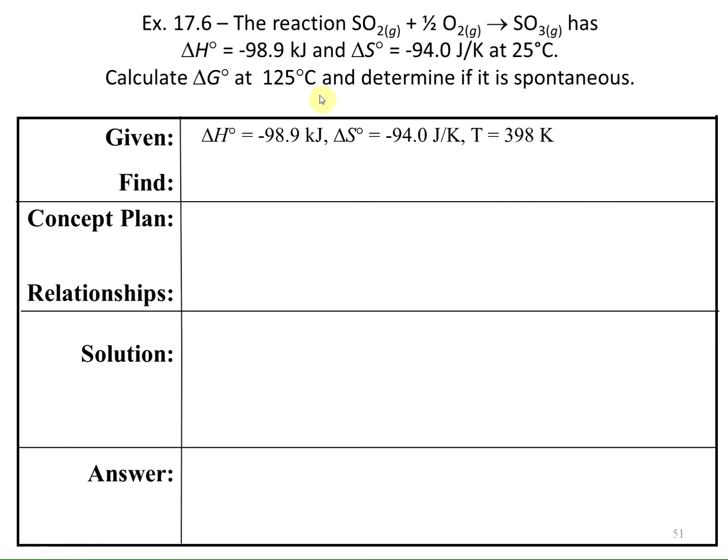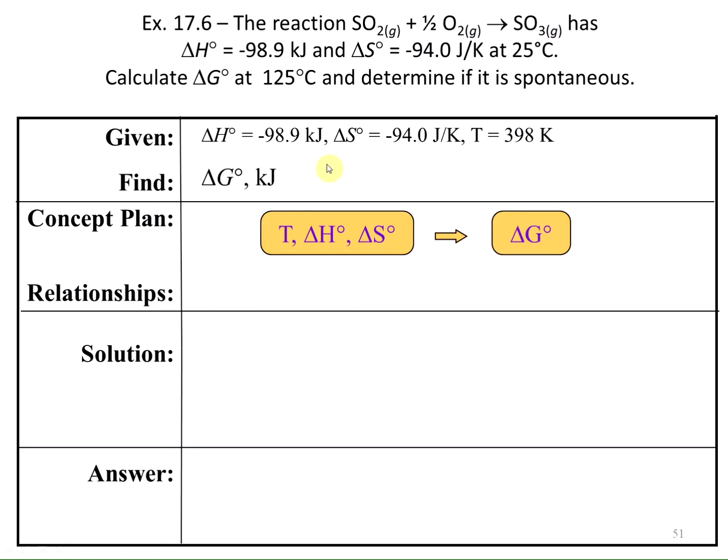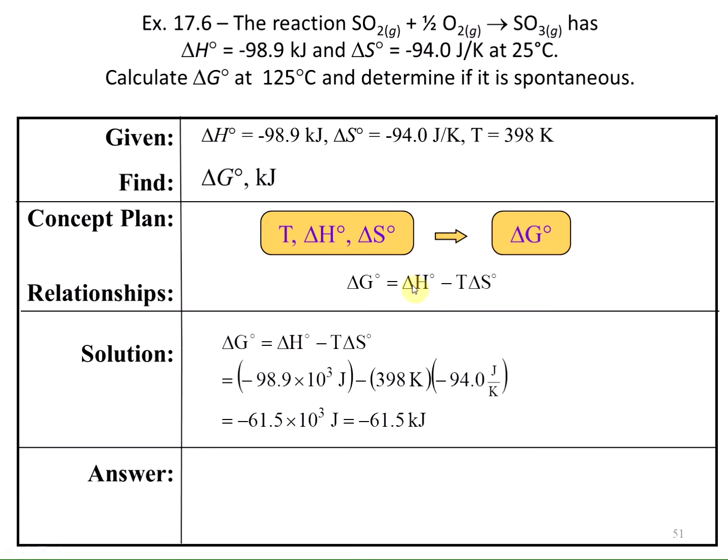So I've listed the values that I've been given, the delta H, the delta S, and the T. We want to find the delta G from those values, so we can use the equation delta G equals delta H minus T delta S. So I substitute in my delta H value. Here I've converted it into joules from kilojoules.